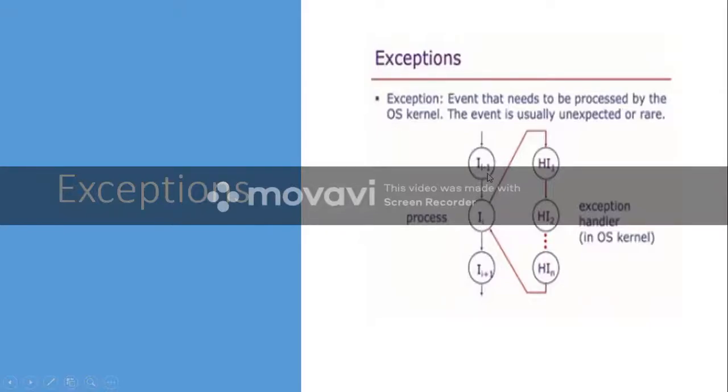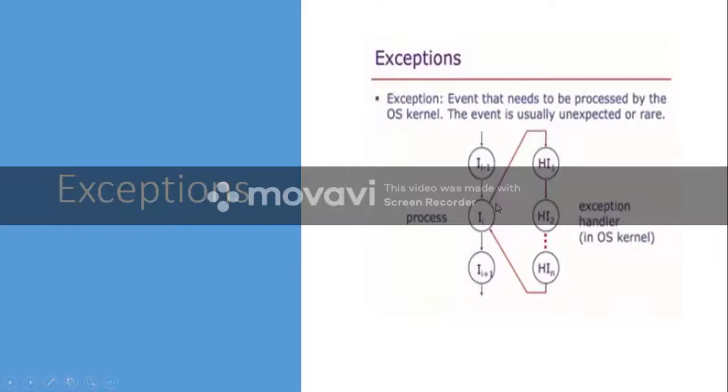Okay, the previous instruction that just finished execution was I minus 1, and the next instruction to be executed is I plus 1. Now let us say that when the control is in this particular instruction, there is an exception, a runtime error that occurred. This is a user process, so it is executing in user mode. Now an exception occurs, and it cannot be handled by this particular process.